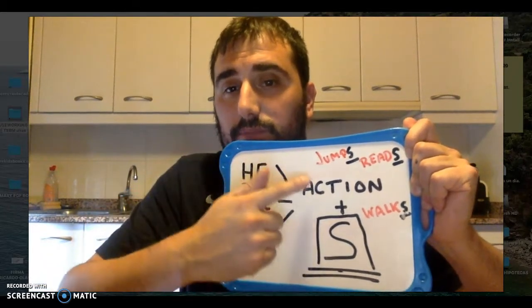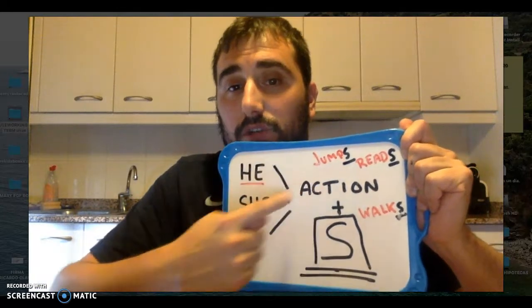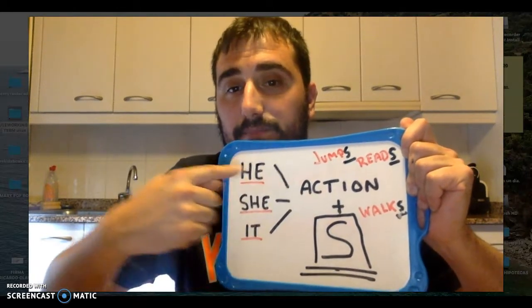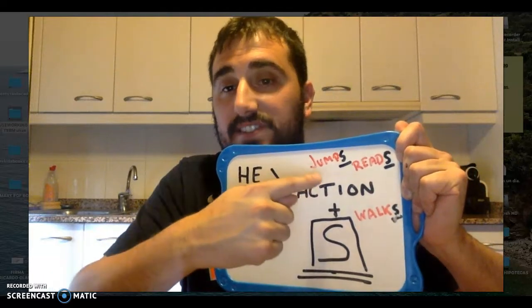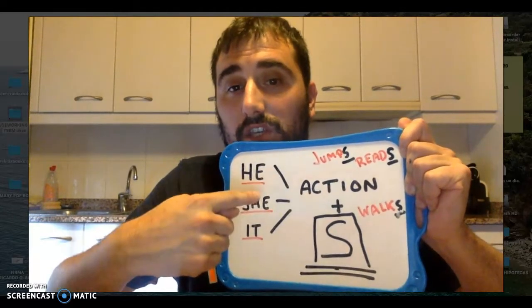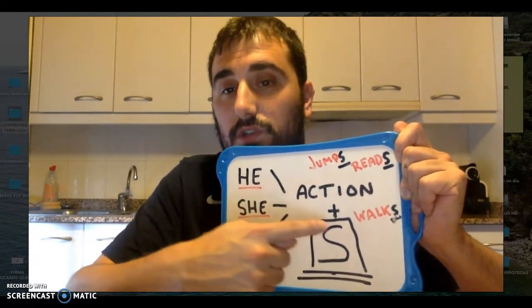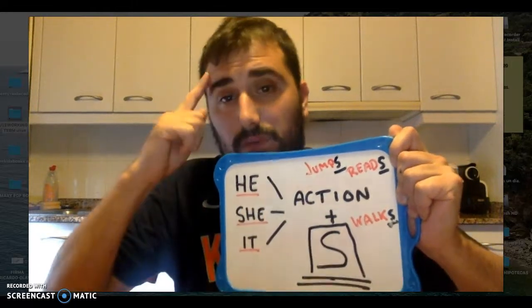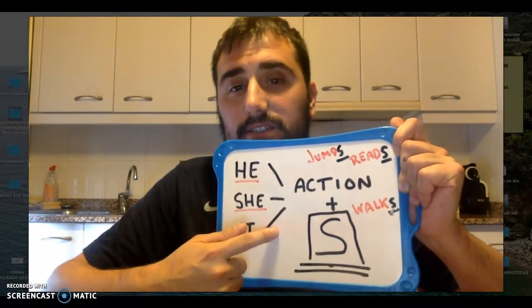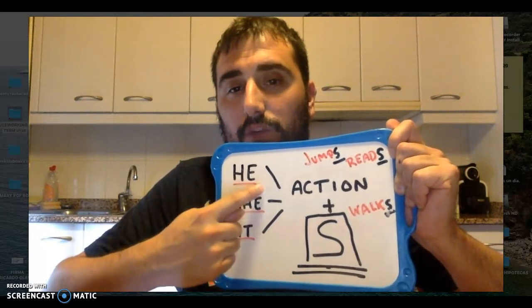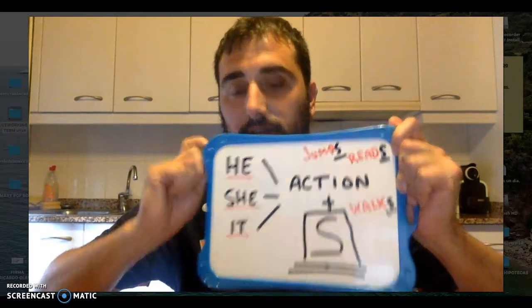We've got here three examples. Jump turns into he jumps, or he reads, or he walks, okay? Remember, we do add the letter S to the action when we speak about he, she, or it.